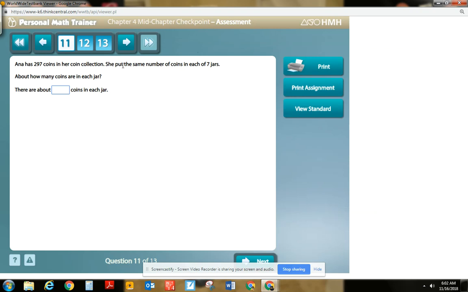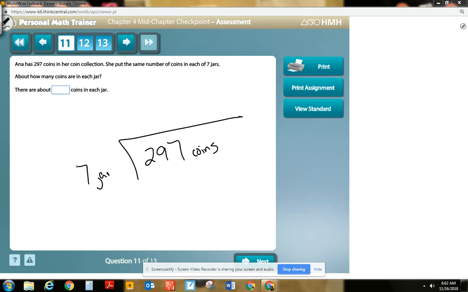I like this problem. Anna has 297 coins in her coin collection. She put the same number of coins in each of 7 jars. About how many coins are in each jar? So she has 297 coins total, and she has 7 jars. It's going to tell me how many coins in a jar, but we can't forget about this word about. About how many? So it's going to be about 29 tens.